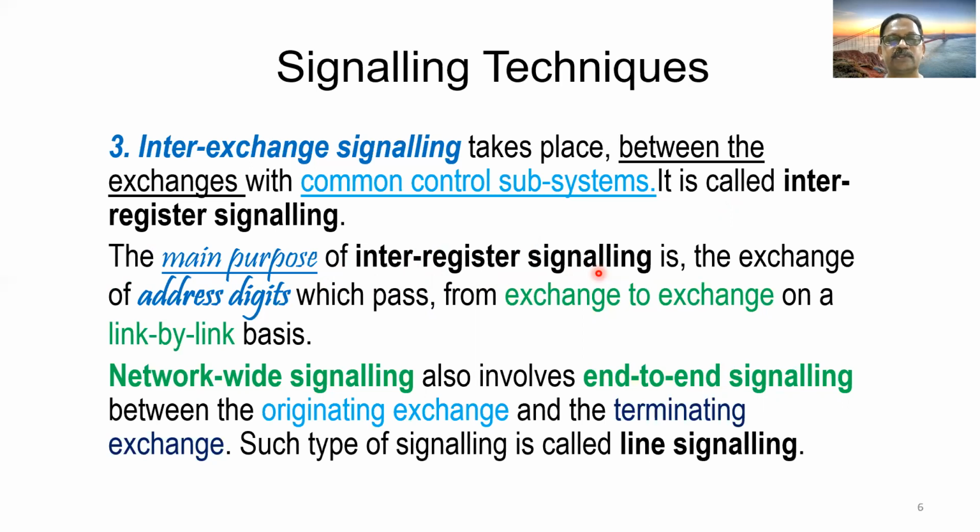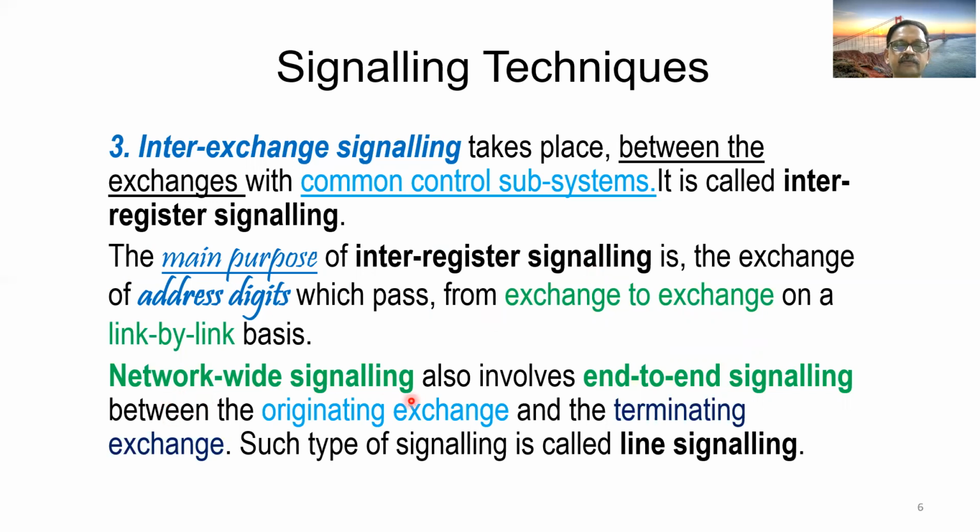So the main purpose is to pass the address digits from exchange A to exchange B, exchange B to exchange C, exchange C to exchange D if the destination is exchange D. If the called party is located at D and A is connected to B, B is connected to C, C is connected to D, wherein A and D are not directly connected. That is why it is called link by link basis.